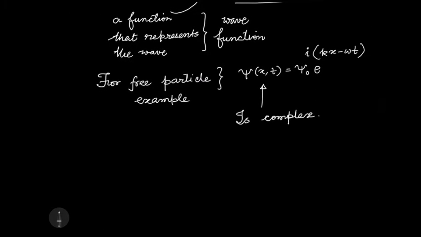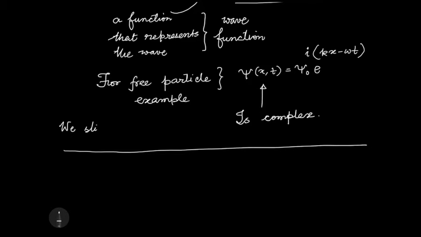Okay, so let's start our discussion today. One thing I should mention here is that we still do not know what the matter wave is a wave of.